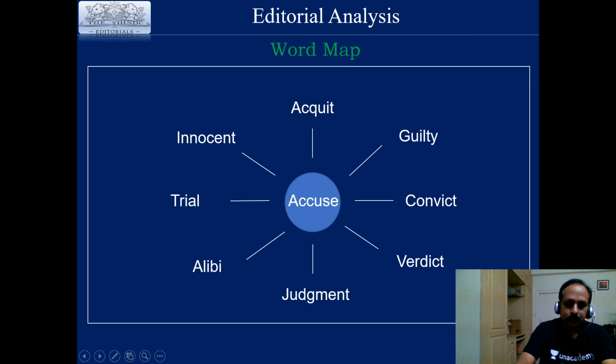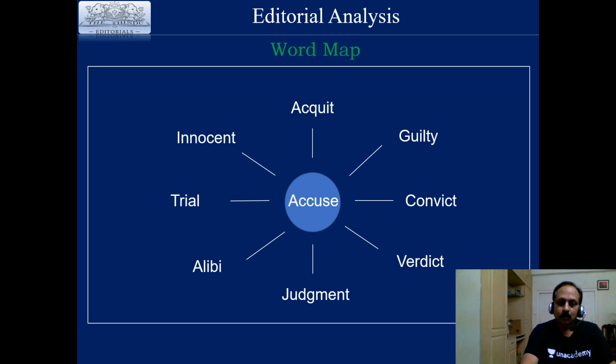Word map. Whenever you come across a new word, you should always take the most important one. When you read a sentence, you have to take one particular word and create a word map. Here, the key word is accuse. Based on this, what are the words you can think of and what is the word map you can create?